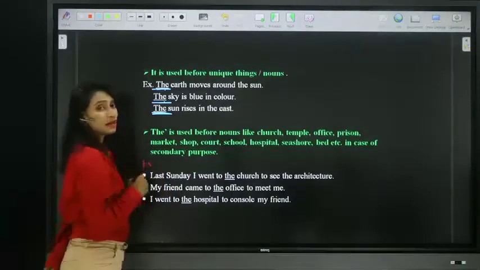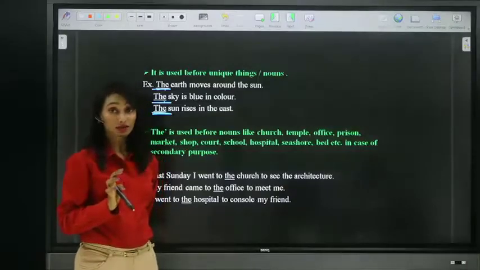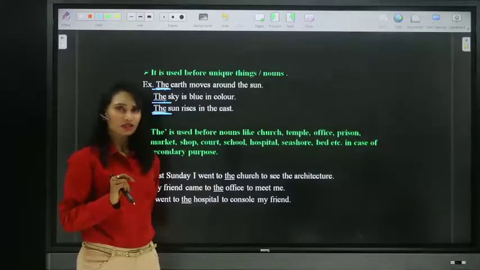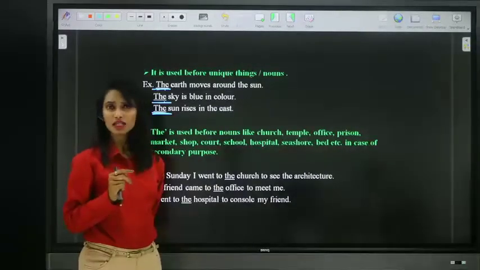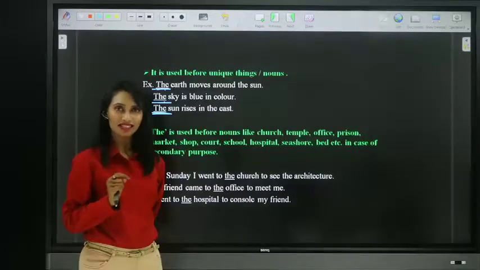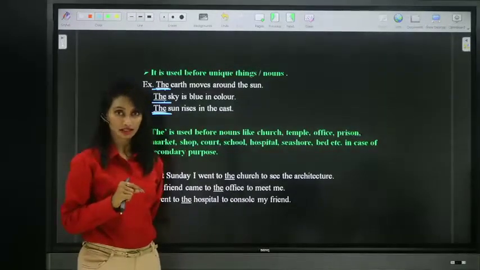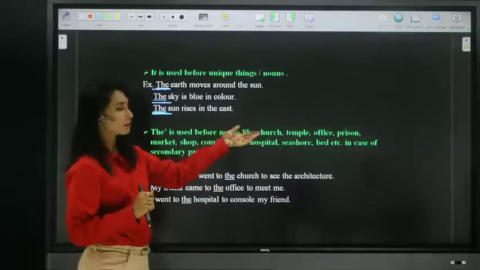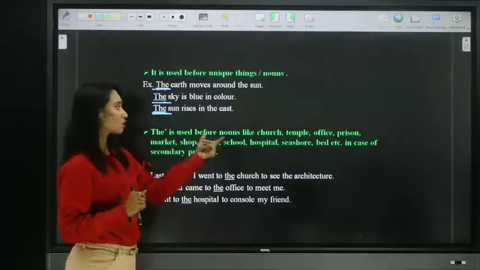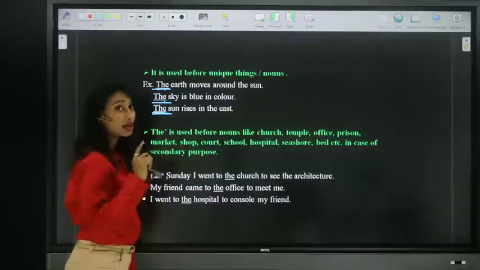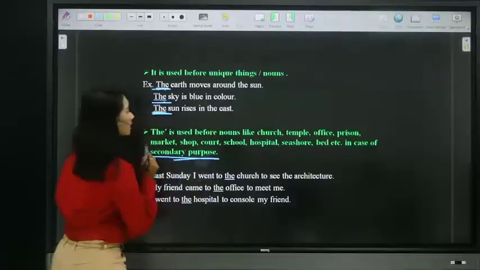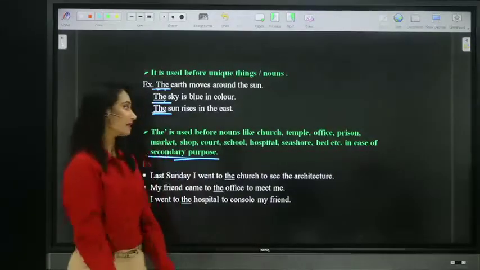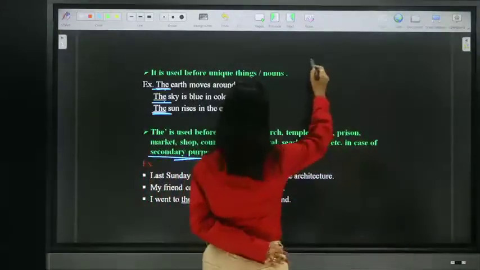Right? Now, moving on to the next one. This is something a little critical which you have to understand properly. That is primary usage and secondary usage. So what is primary usage? What is secondary usage? And when to use definite article the? We use definite article the before nouns like church, temple, office, prison, market, shop, court, school, hospital, seashore, bed, etc. in the case of secondary purpose. What is secondary purpose? What is primary purpose? Let's try to understand.